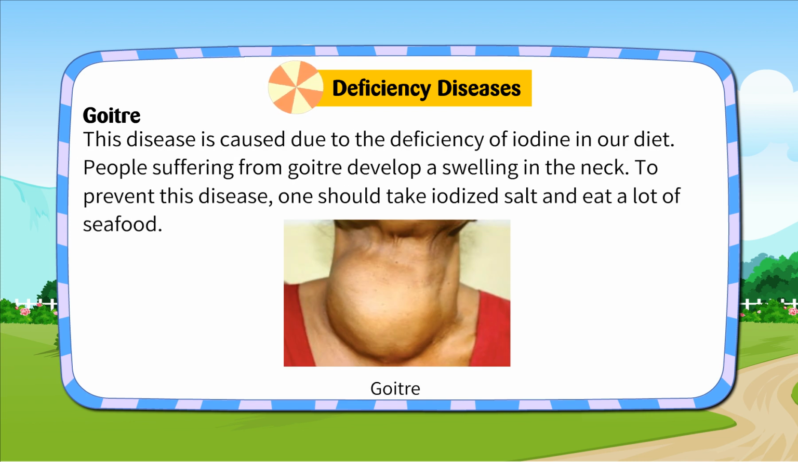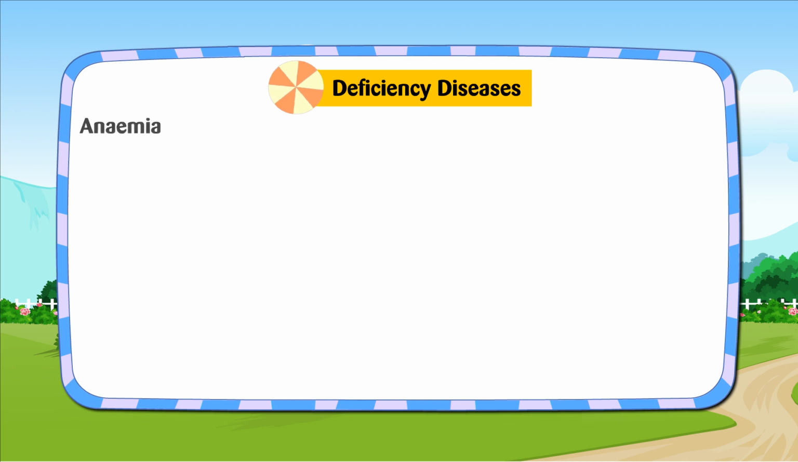Goiter. This disease is caused due to the deficiency of iodine in our diet. People suffering from goiter develop a swelling in the neck. To prevent this disease, one should take iodized salt and eat a lot of seafood.